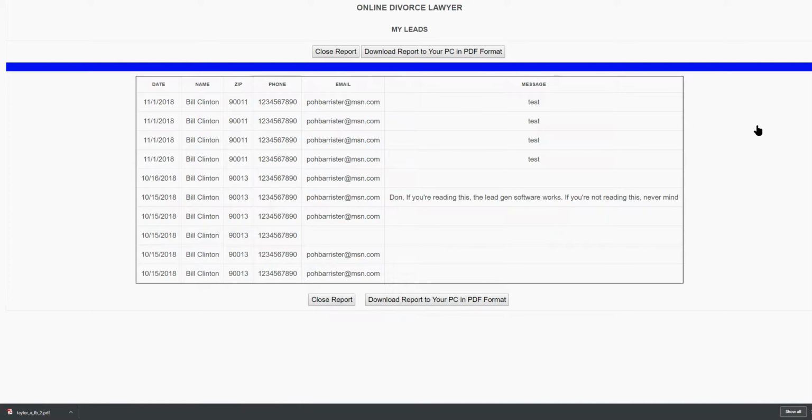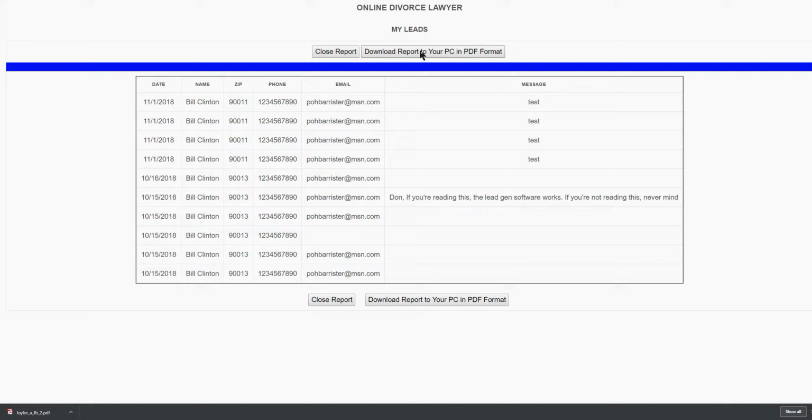And then the other thing that you can keep track of on screen or by download is your leads. On the top page of Online Divorce Lawyer, the divorce consumer has an opportunity to enter name, zip code, phone number, and any message, and email also. These are all just tests that I've put in myself to make sure the coding works and to work out any bugs that were in there after the first draft.